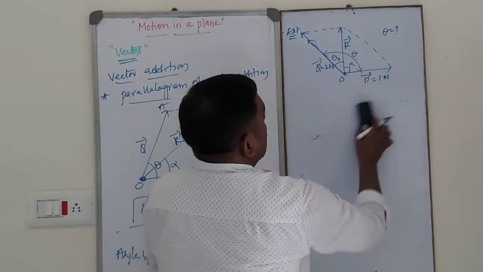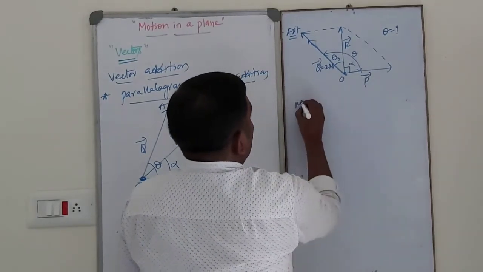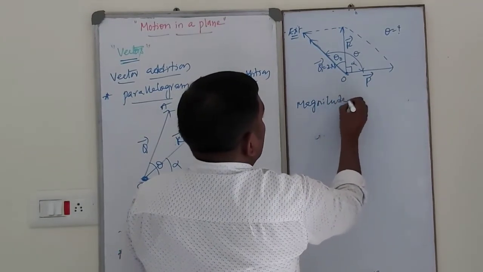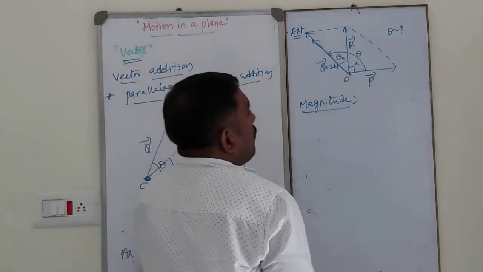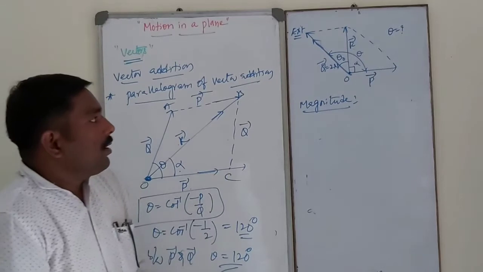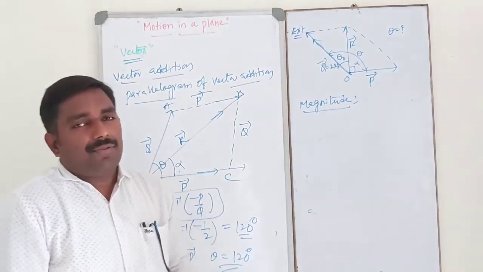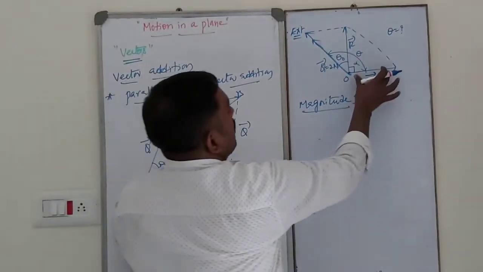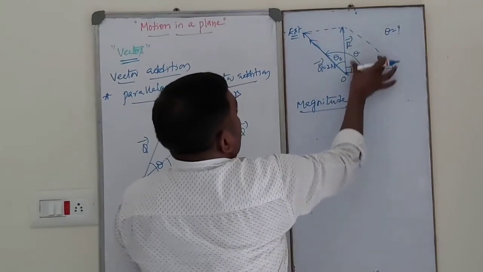See, from the same diagram, the magnitude. Dear students, already we know a vector can be displaced by itself. Its magnitude and direction do not change. So I have extended it like this.